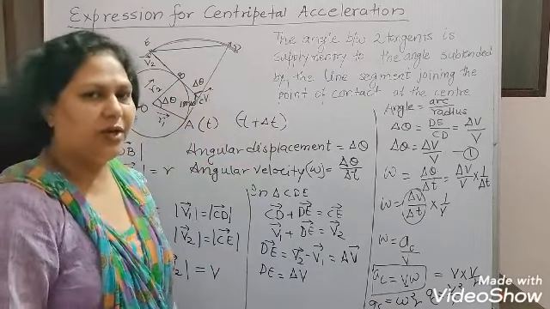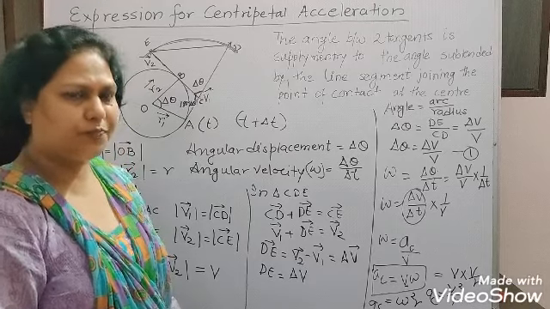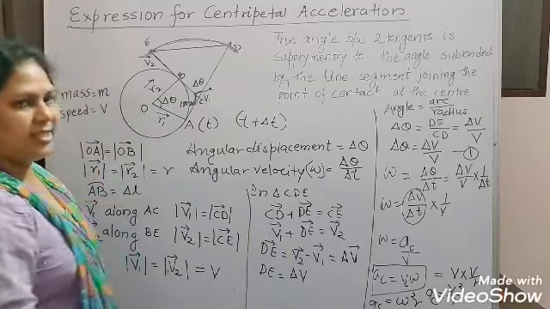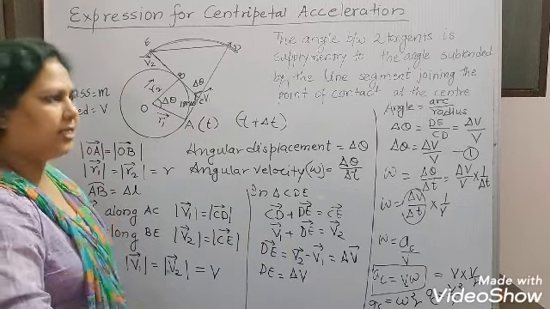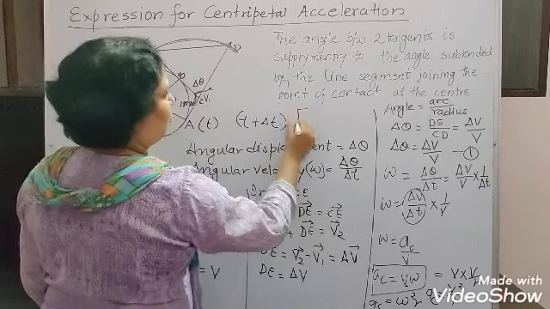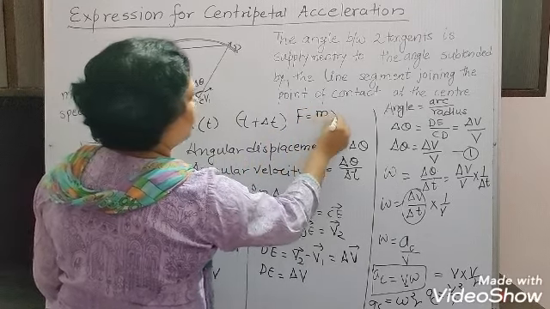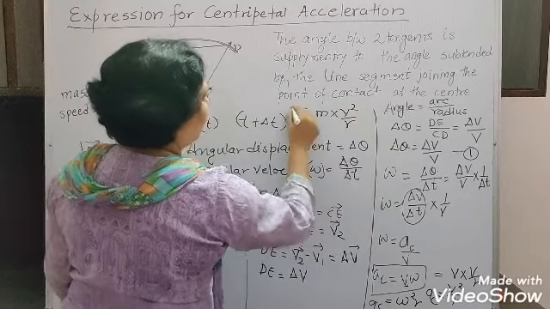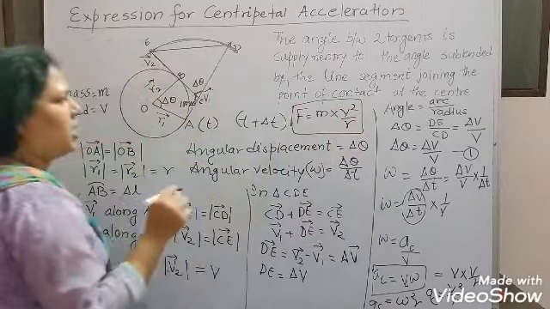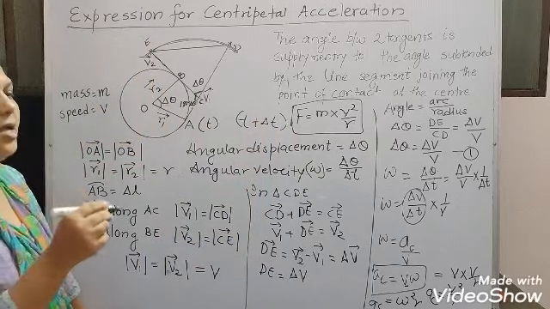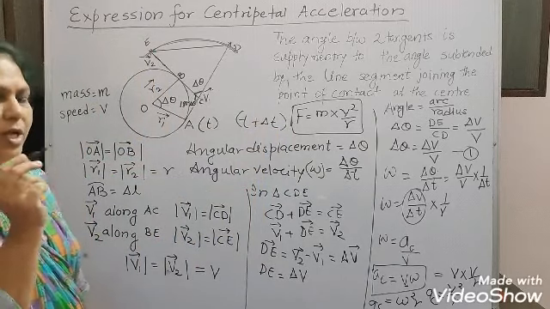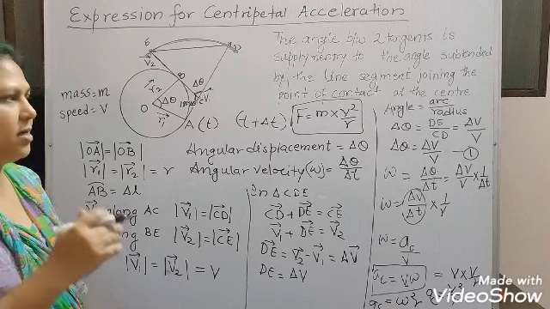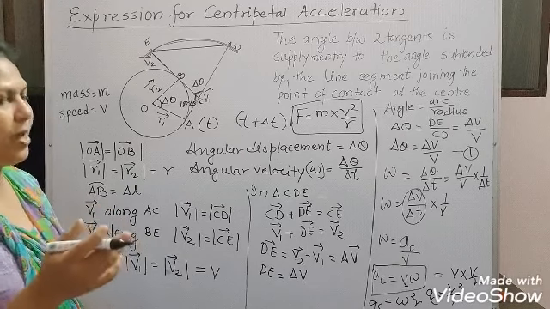One more thing you know very well about the centripetal force. The centripetal force is what? It is equal to mass into acceleration, mass into centripetal acceleration. So the centripetal force F can be given as mass into centripetal acceleration, which is equal to mV square upon R. So this is the centripetal force which is working towards the center. Centripetal acceleration is also working towards the center. How it is working towards the center? How will we recognize or determine the direction?